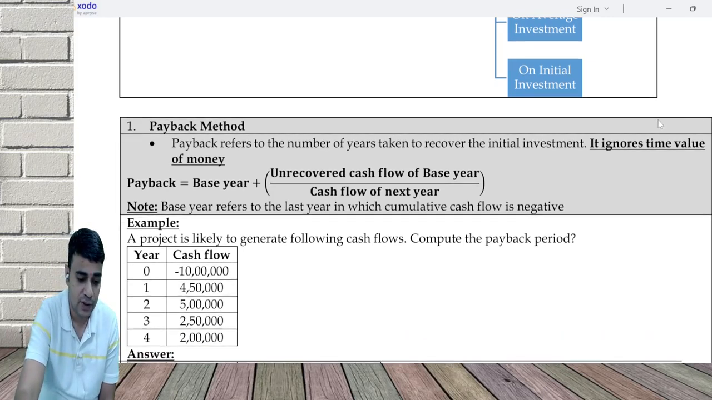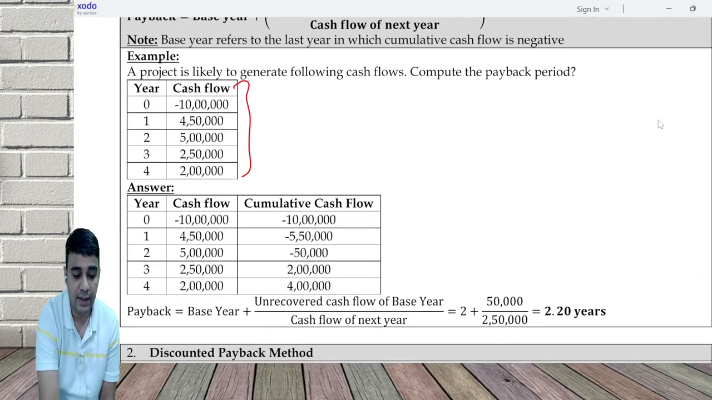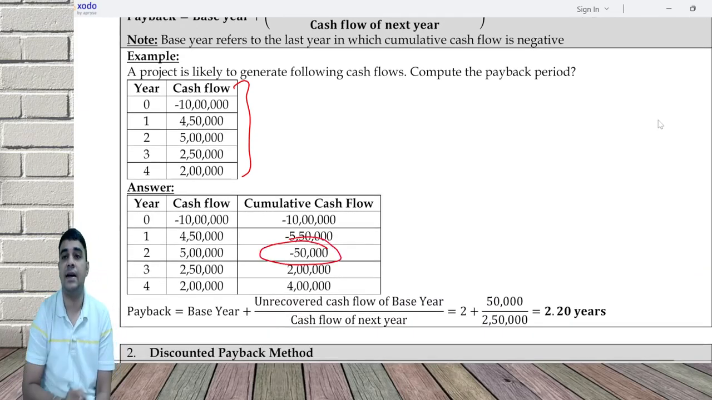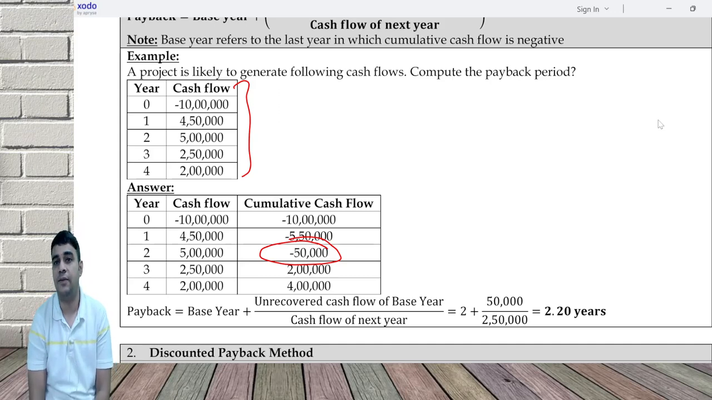An example was starting with minus 10 lakh. We keep putting these numbers here. This is the base year. Last time when the cumulative cash flow is negative, then how much negative? 50,000. How much next year? 2,50,000. So 2 plus how much negative divided by the cash flow of the next year will give you the payback period. Next comes discounted payback.